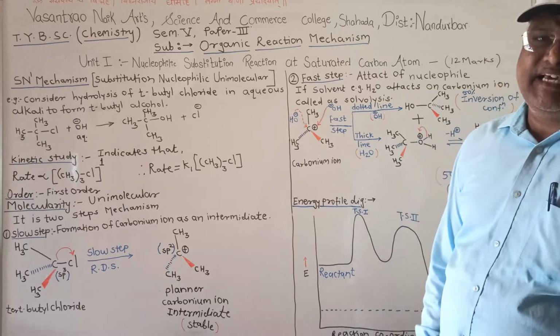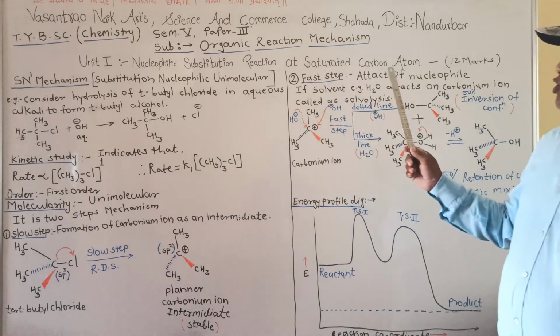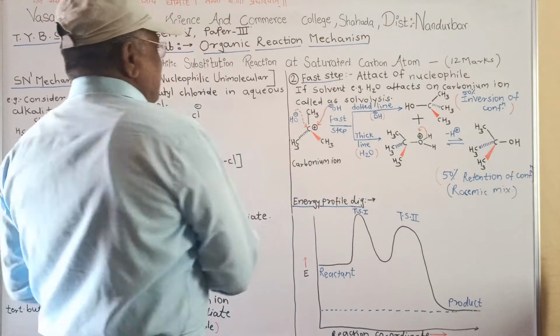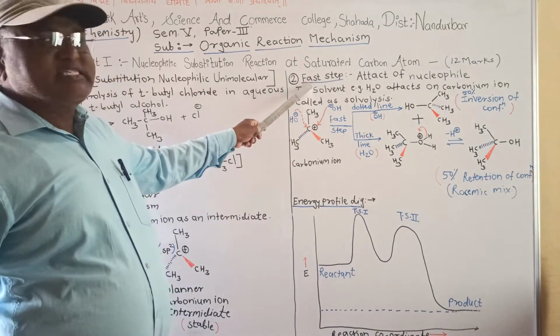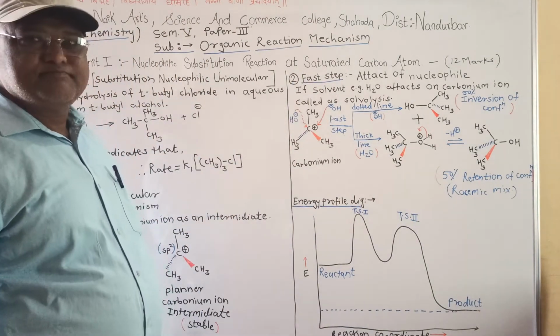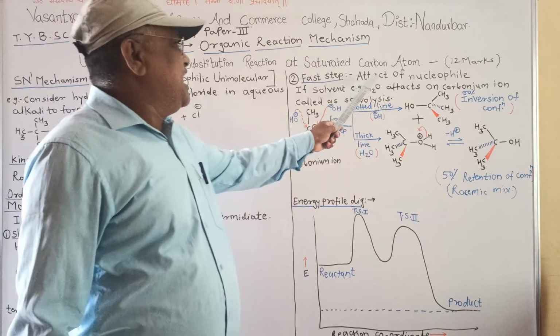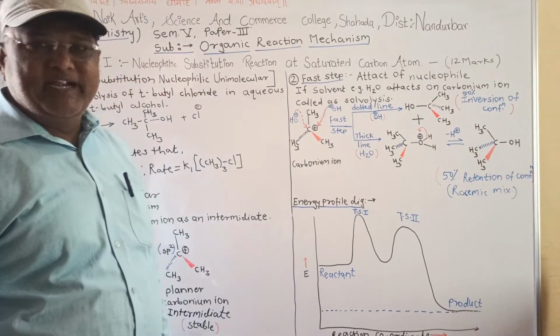Now the second step of the SN1 mechanism is the fast step. In the fast step, the attack of the nucleophile takes place.